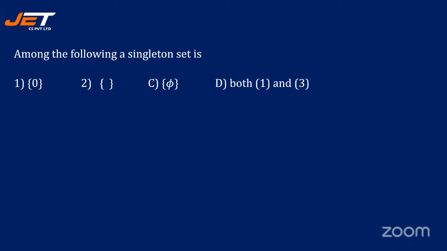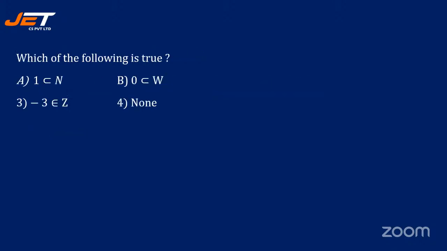Okay. So among the following, a single term set is 0, empty set, 5, both 1 and 3. Alright, it is both 1 and 3. The next question. Which of the following is true?